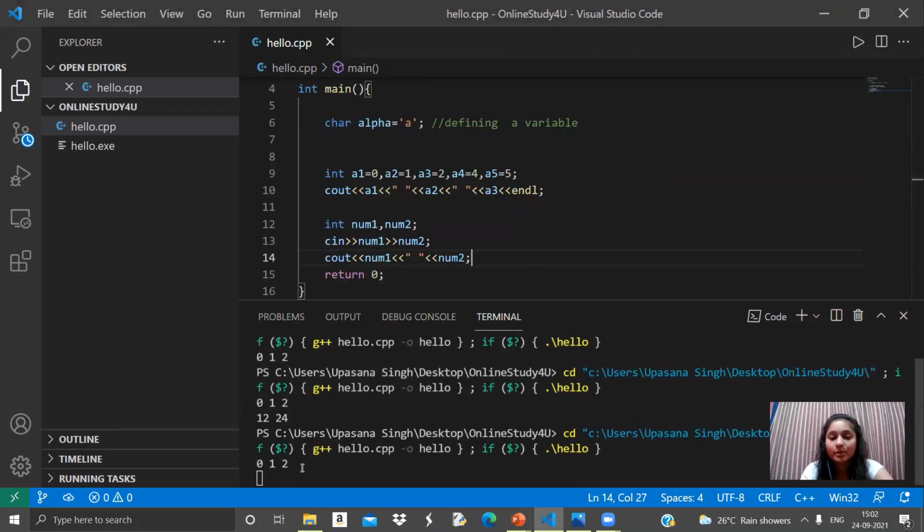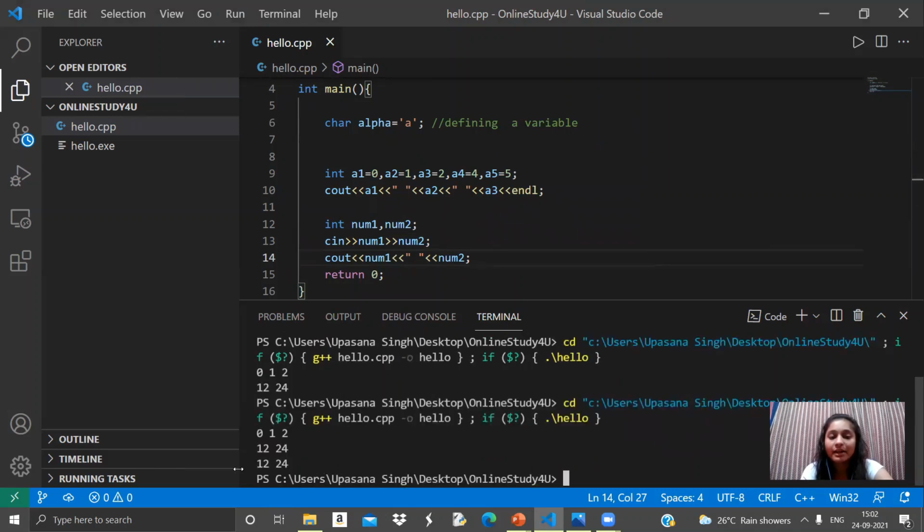First we got 0, 1, 2. Then it is asking for the input from me for num1 and num2. I'll give 12 and 24 here, and I got the output as 12 and 24. So this is how you can give input for multiple variables.